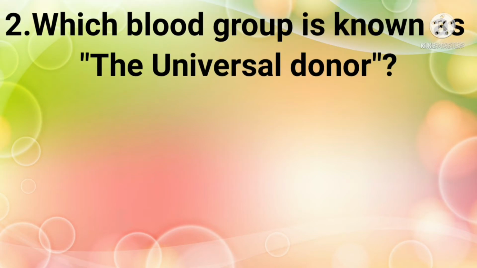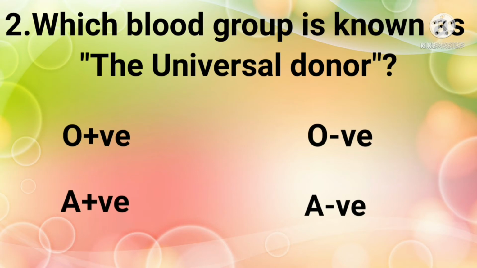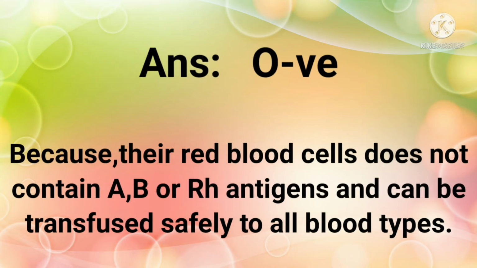Question 2. Which blood group is known as the universal donor? The options are O positive, O negative, A positive and A negative. The answer is O negative because their red blood cells do not contain A, B or Rh antigens and can be transfused safely to all blood types.